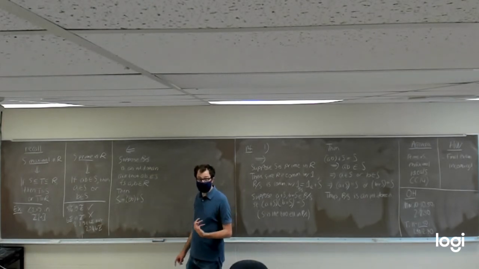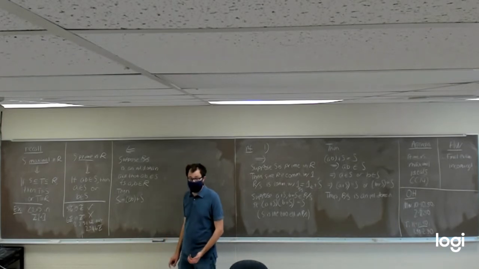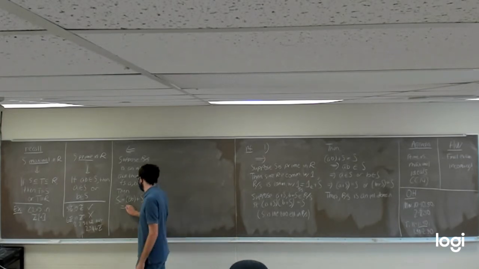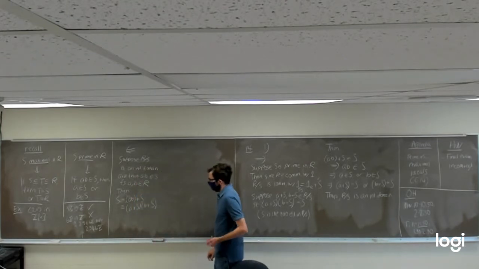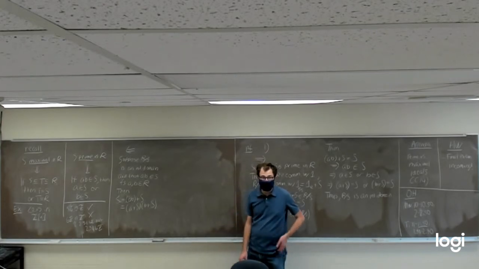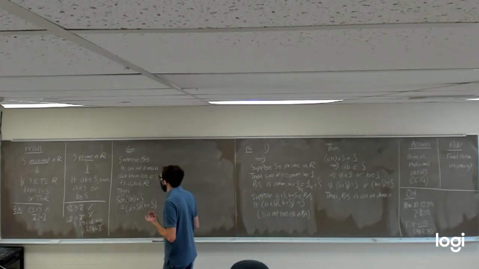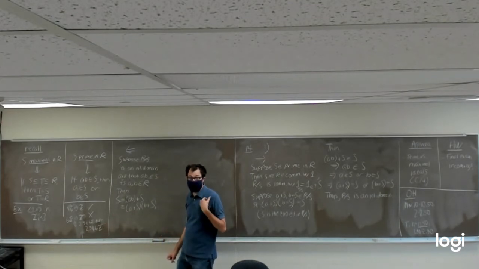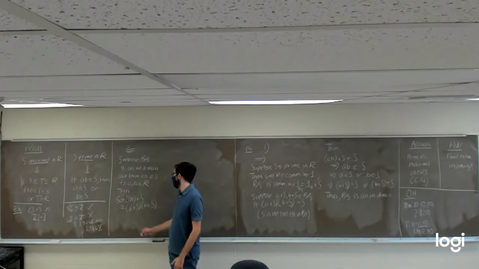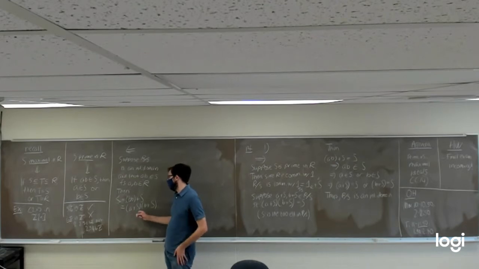That's going to be the product of two other elements in R mod S. It specifically is going to be equal to A plus S times B plus S. So we've shown that S, which you may recall is the zero element in R mod S, is equal to the product of two elements in R mod S.